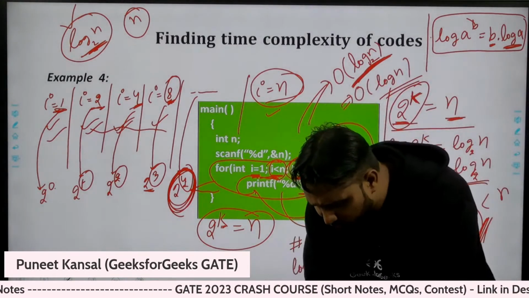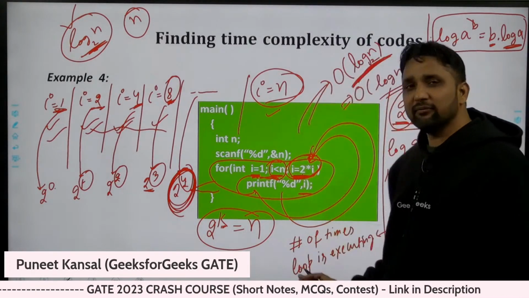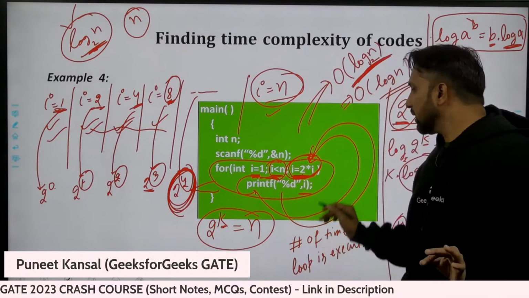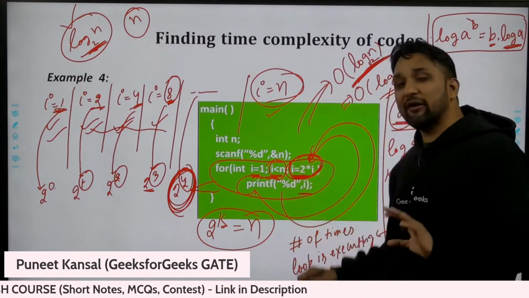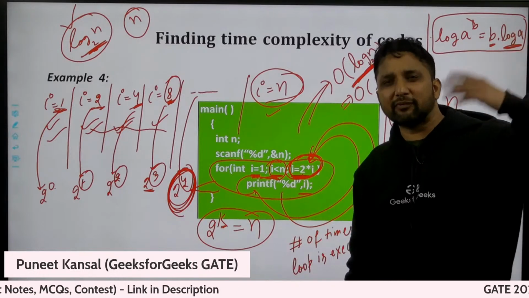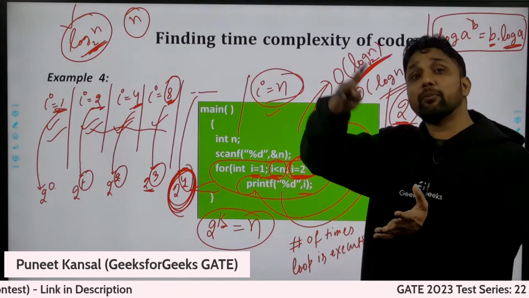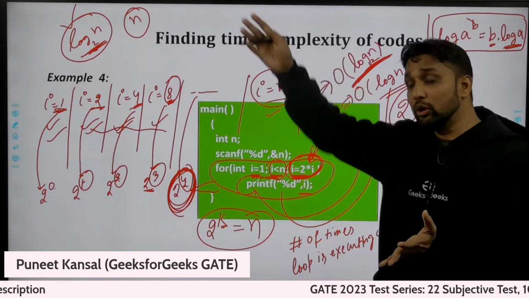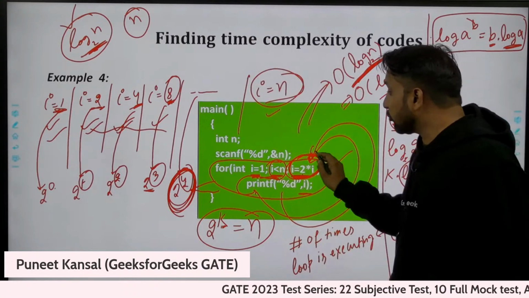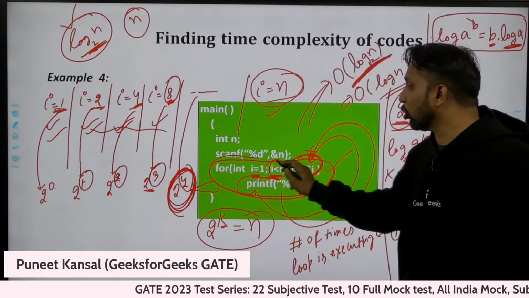So if any doubt, you can ask. Otherwise, simply one thing you can remember: if we are multiplying with 2 every time, every time doubling the value, then the time complexity of that algorithm will be log n.